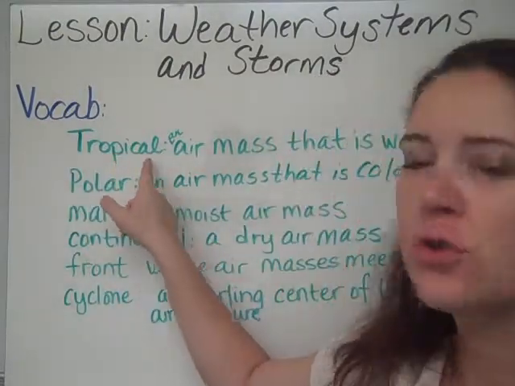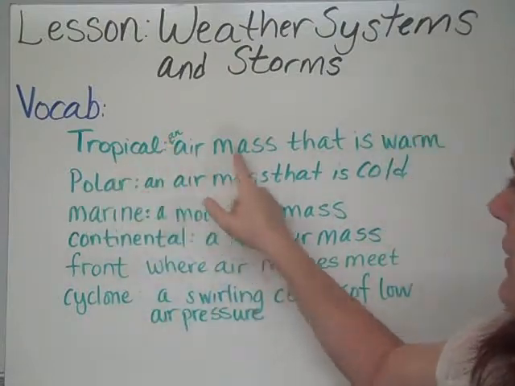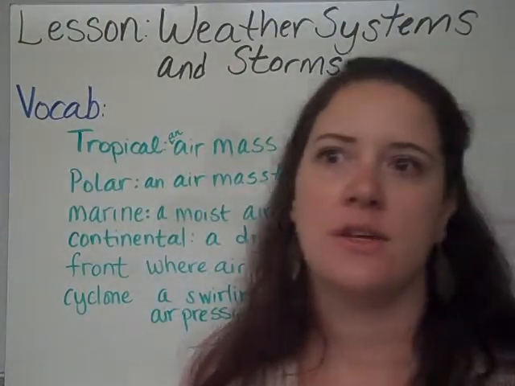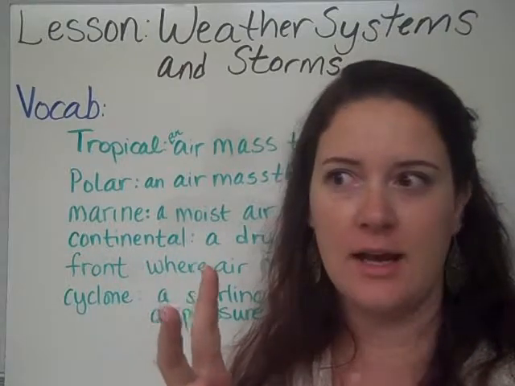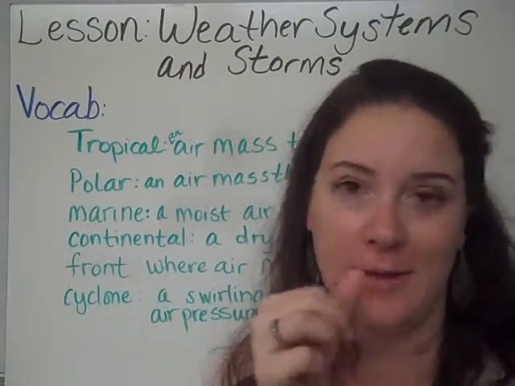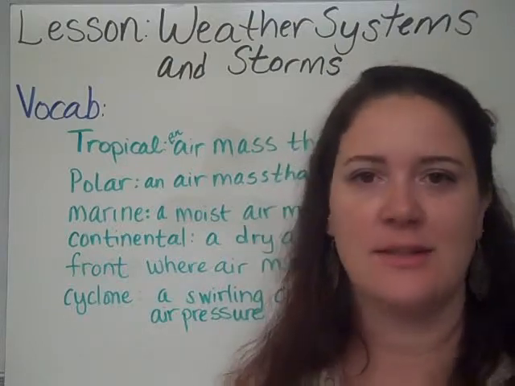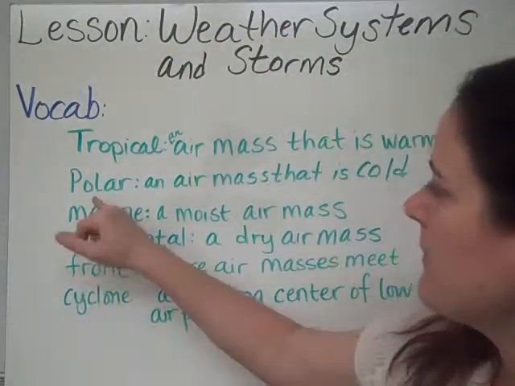The first one is tropical. This is an air mass that is warm. So it's usually a portion of air that is heated up, like over the equator. That's one of the warmer areas on our globe, and so that's where it's warming up.